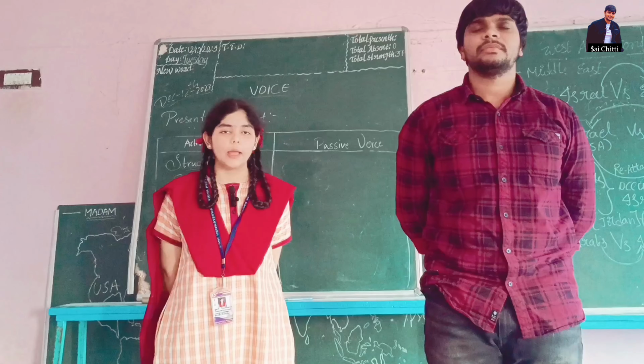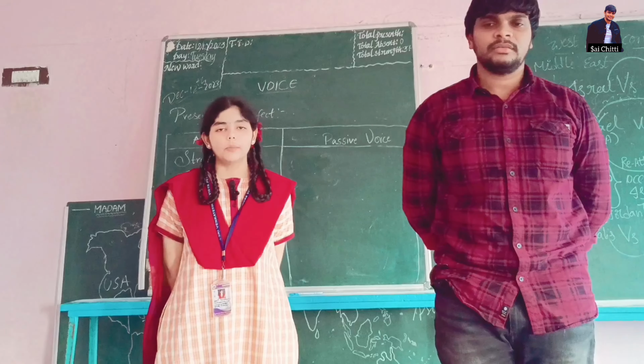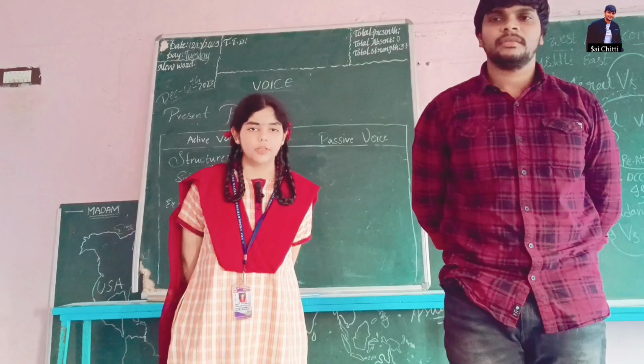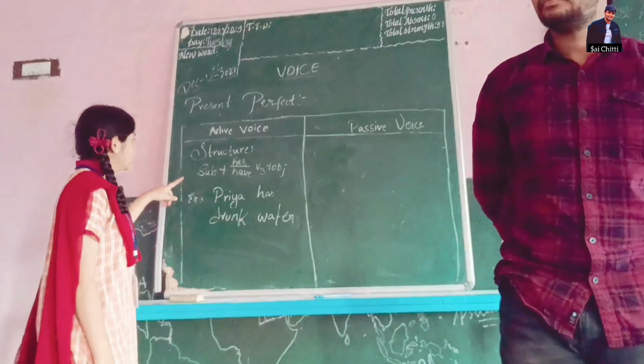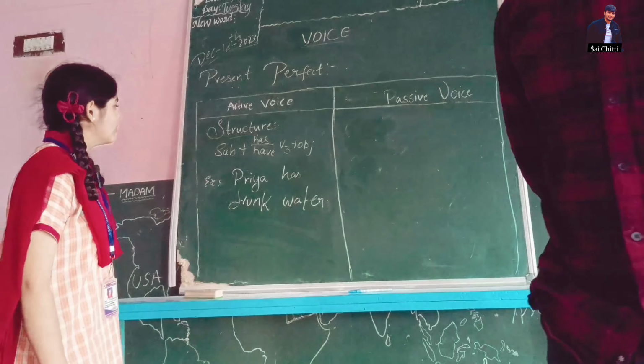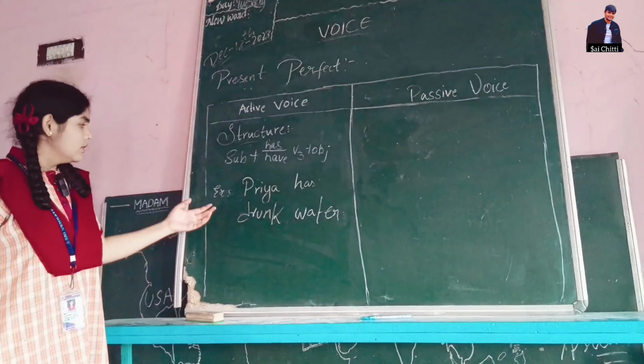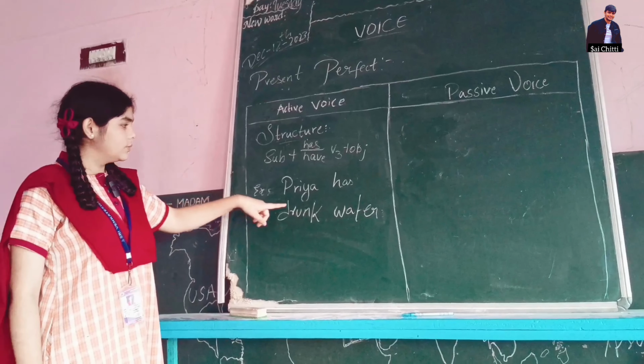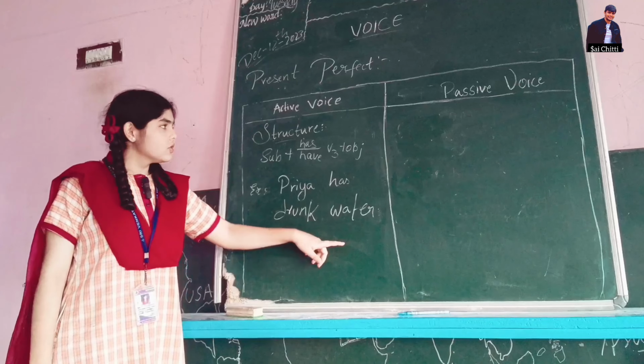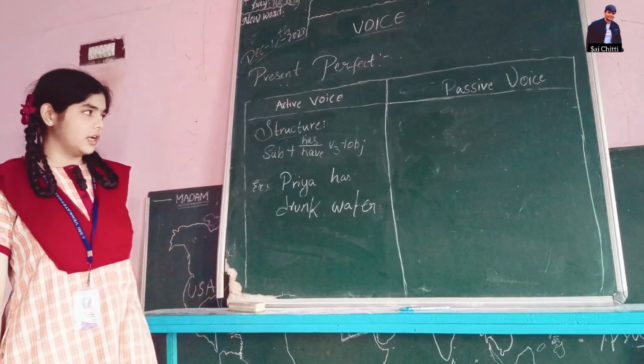Good afternoon everyone, I am Krishna Priya from class 10. Today I am going to explain voice in present perfect. So this is the structure of active voice in present perfect: subject plus has or have, V3, plus object. So this is the example of active voice. Priya has drunk water. So now I am going to write the passive voice structure.